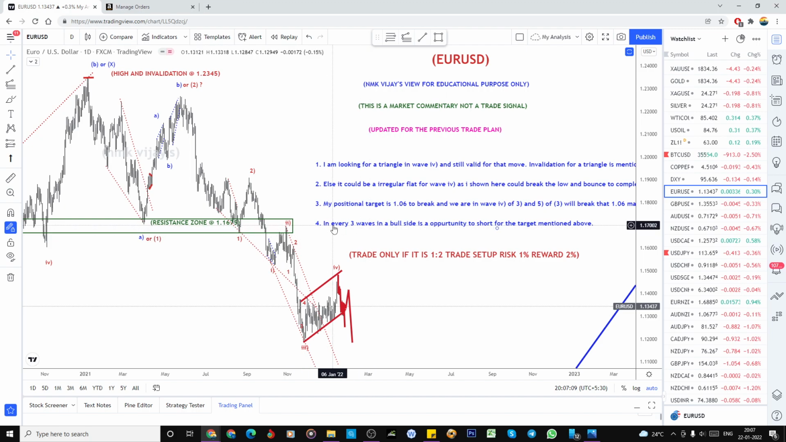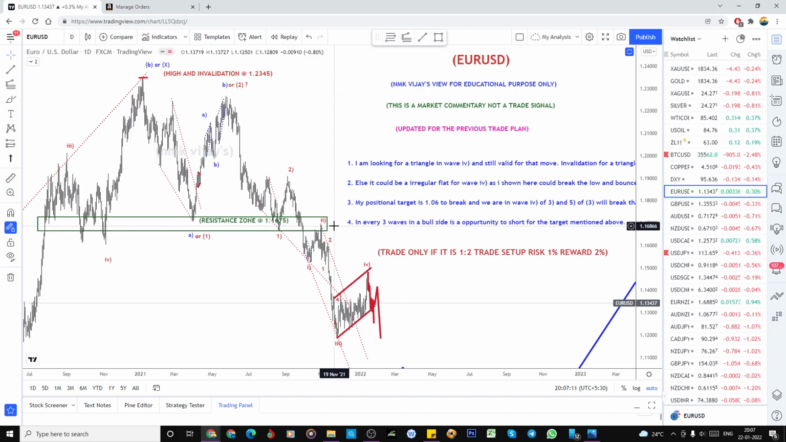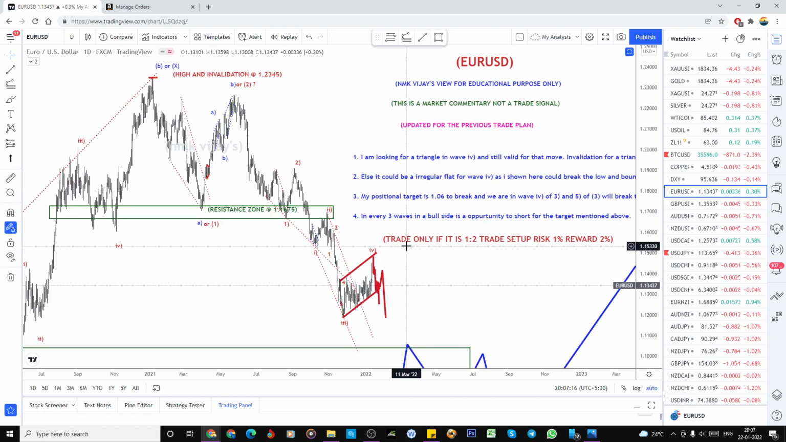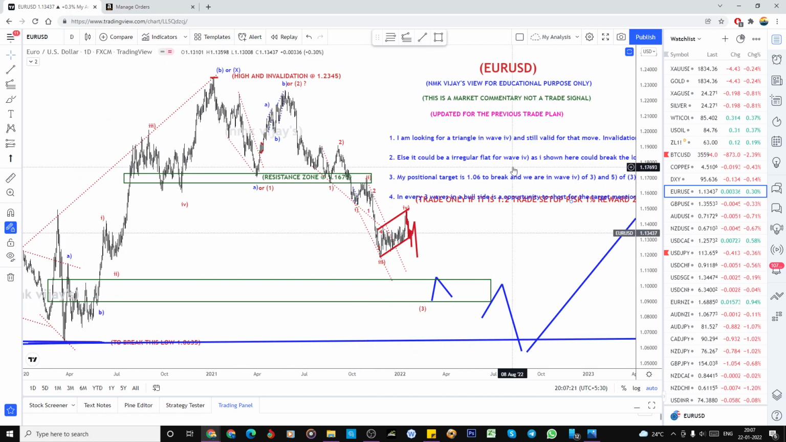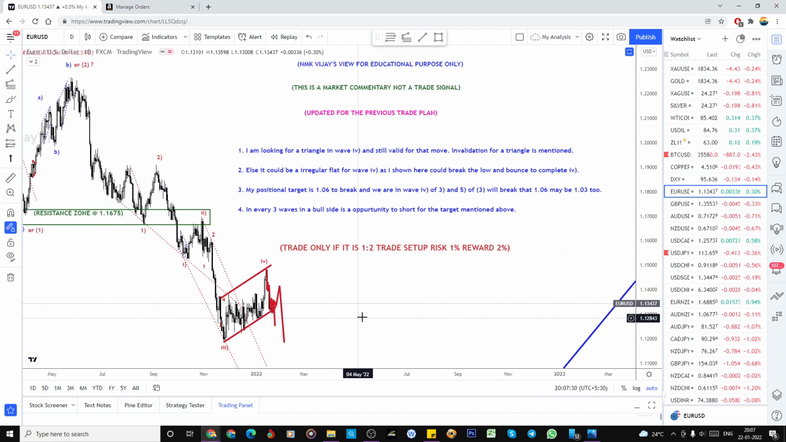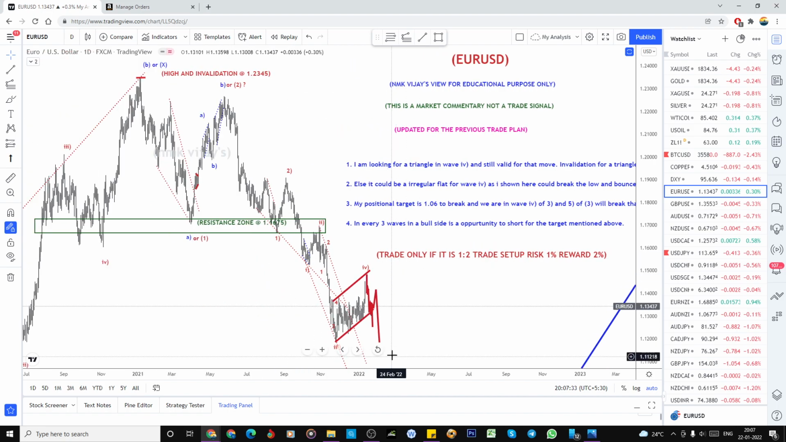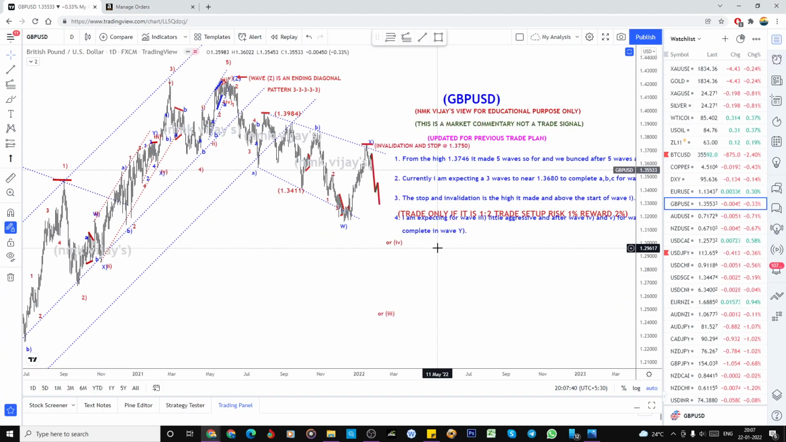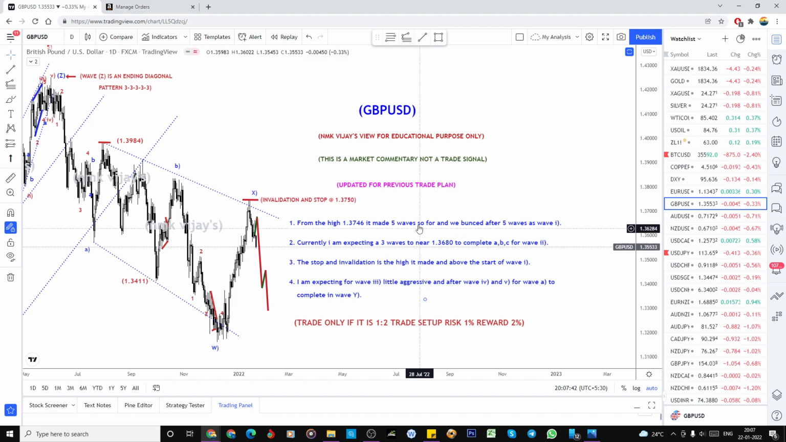So this is the invalidation level, you can note it down, and if it breaks above this, then I'm not biased on that, so my bias is only to the downside. If it hits the stop loss, or if it reaches the invalidation level, I don't have an idea as of now. So as of now I'm looking only for this consolidation and one more downside, but it should not break this 1.17.